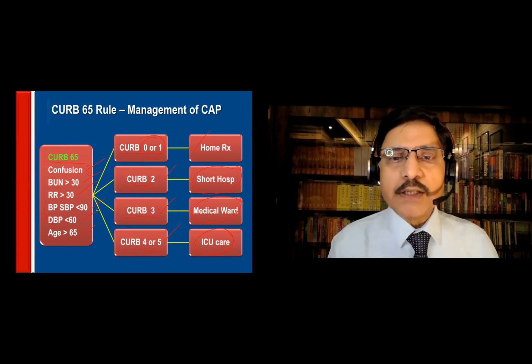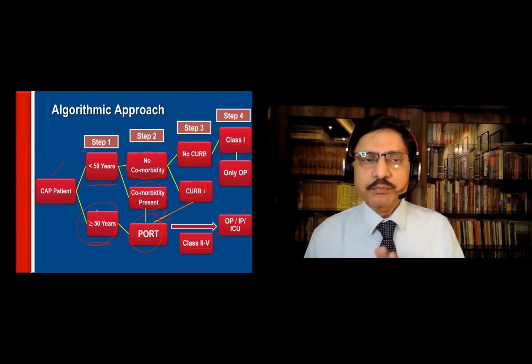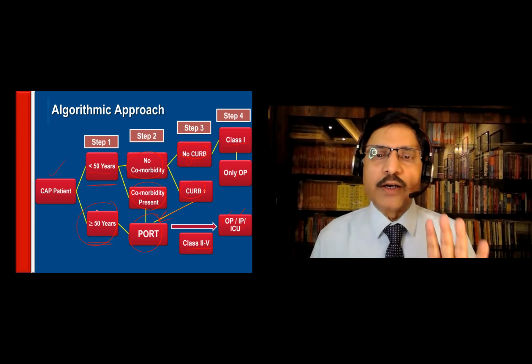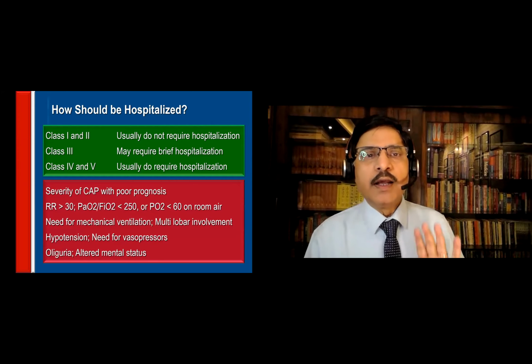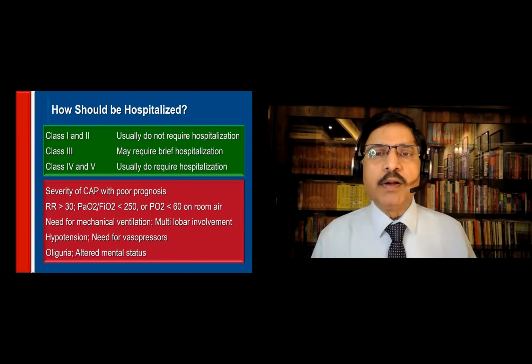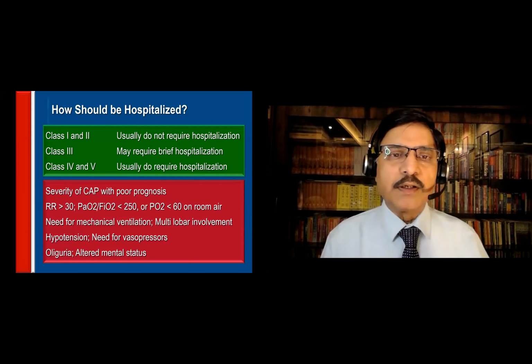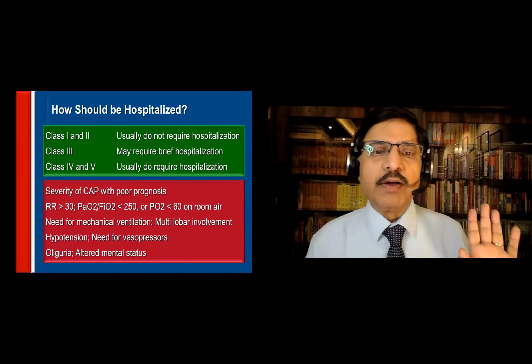This is the crux of today's presentation: CURB and PORT related admission decisions. Summary table: class 1 and 2, usually no hospitalization. Class 3 may require hospitalization. Class 4 and 5 usually require hospitalization.